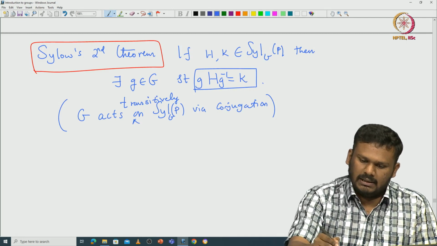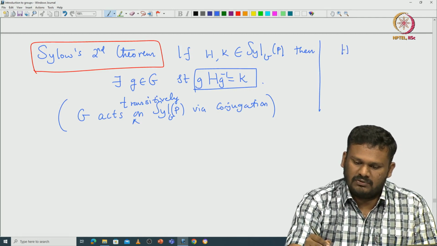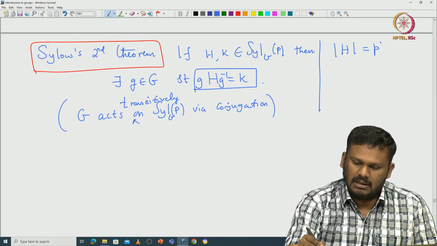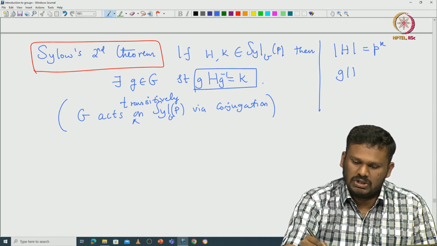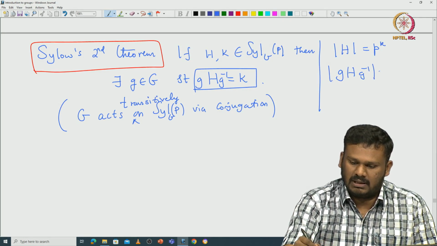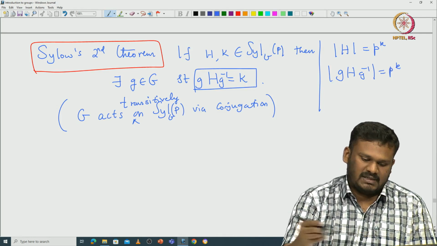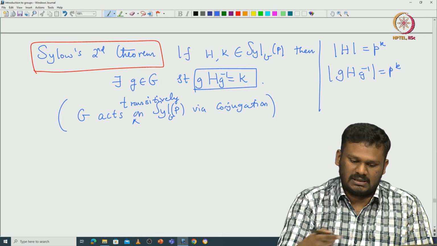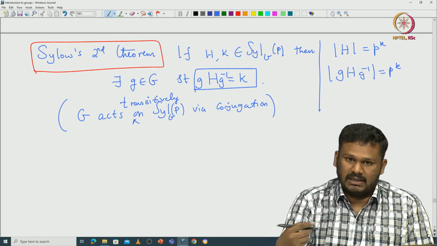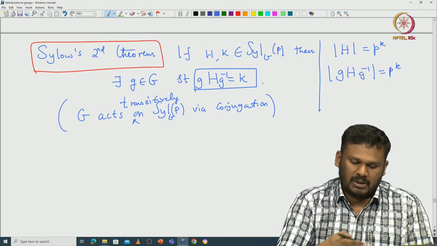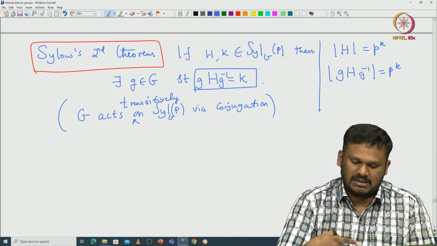Note that if you take any H which has order p to the power k, then any conjugate of that will also have order p to the power k. So that way you always have this action of G on the set of all Sylow p-subgroups. That is not a problem. The important part of the statement is that this action is transitive.